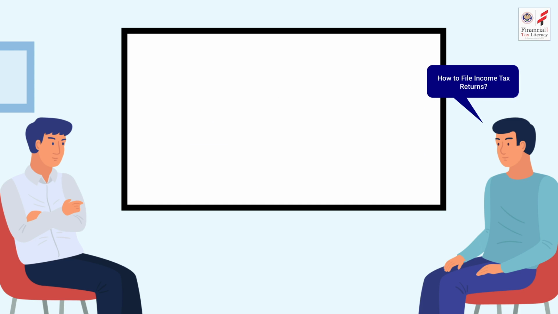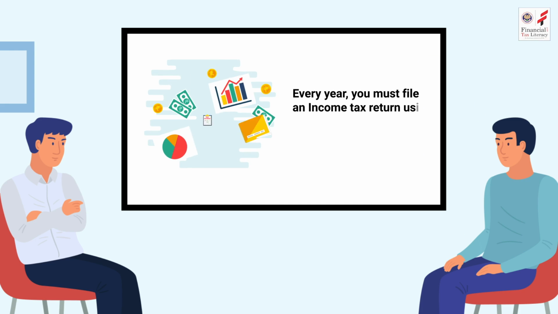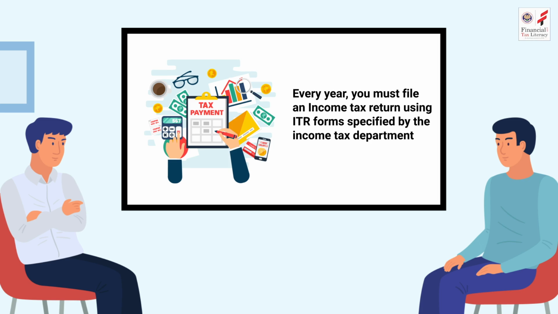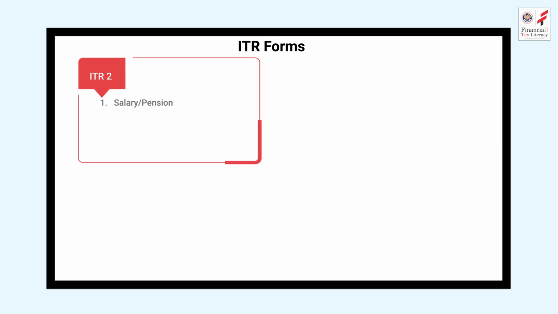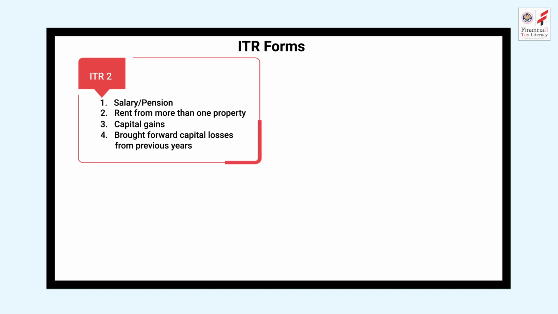Aman then asked Sudhir, how can one file income tax returns? Sudhir replied, "Every year you must file income tax returns using the income tax return forms specified by the Income Tax Department. Here is information about some of the ITR forms. ITR 2 is for salary, pension, rent from more than one property, capital gains, brought forward capital losses from previous years, and income from other sources.